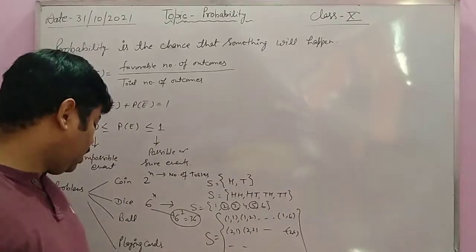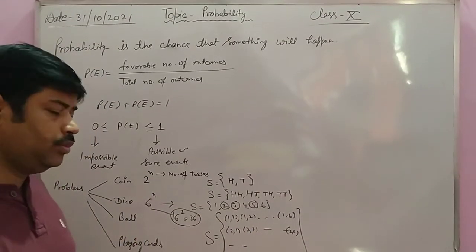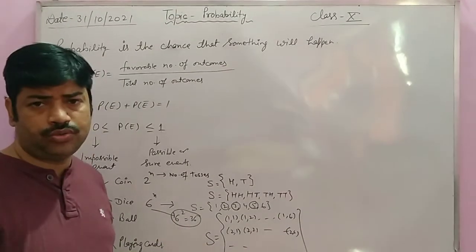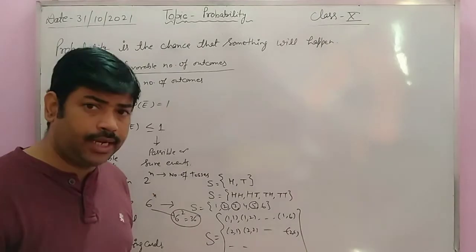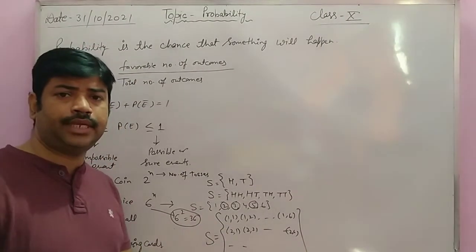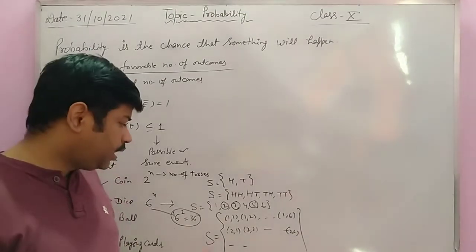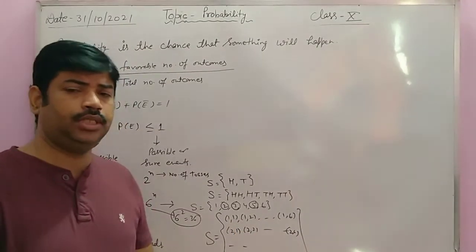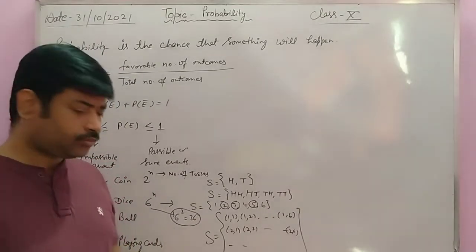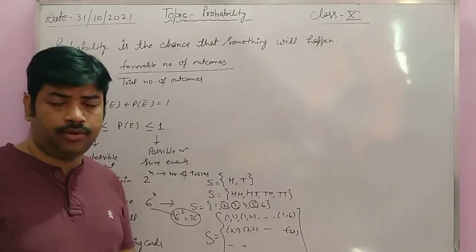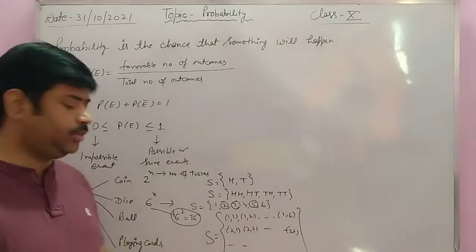Okay, so the next one is the ball problem. In this problem, for example, a die is rolled 2 times. Find the probability of getting a doublet. A doublet means that in the first roll and second roll, both numbers are the same. That is 1 1, 2 2, 3 3, 4 4, 5 5, and 6 6. These are called doublets, right? So these types of problems will come.